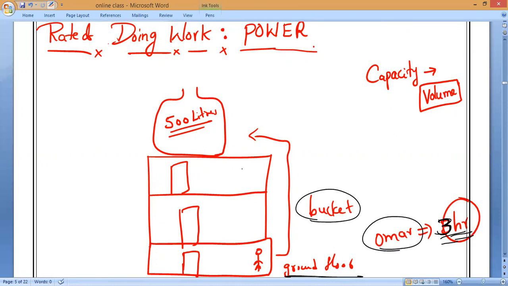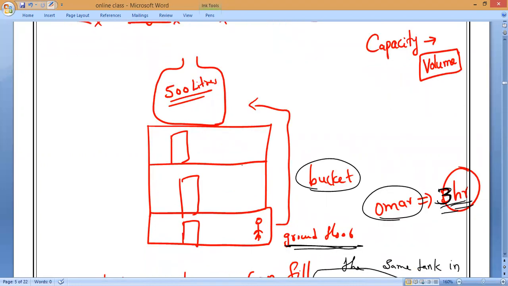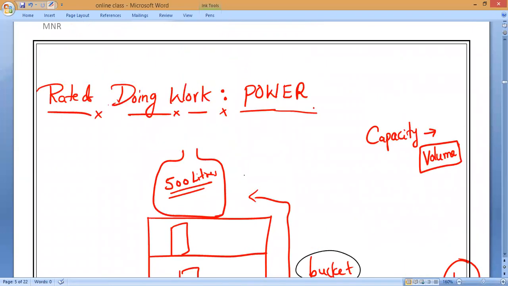So till now we were saying work done or not, but now we are saying how fast the work is done or how slow the work is done. So that is why the physical quantity which tells us how fast the work is completed or how slow the work is completed is called the rate of doing work or speed of doing work, as we used to say.